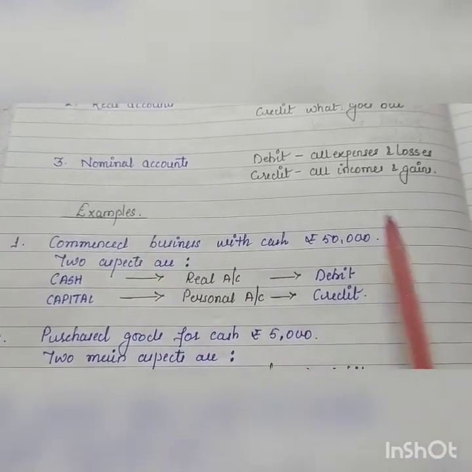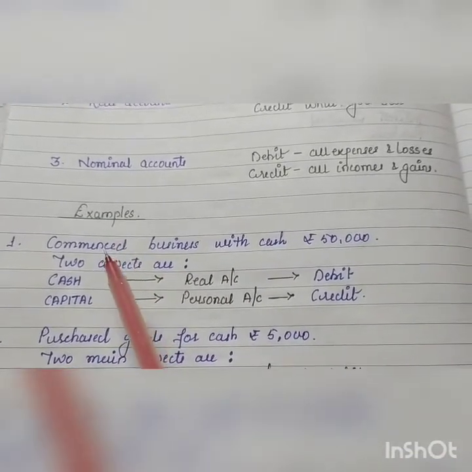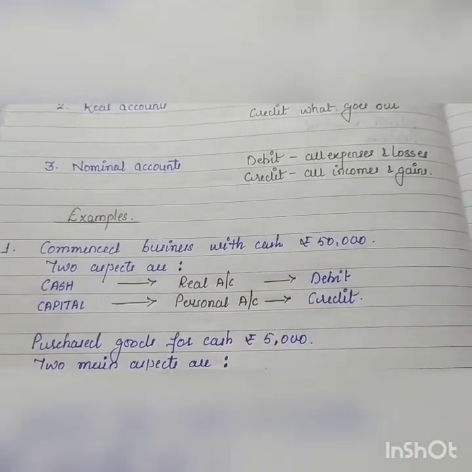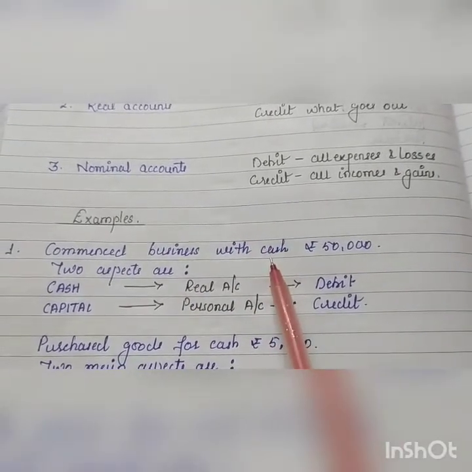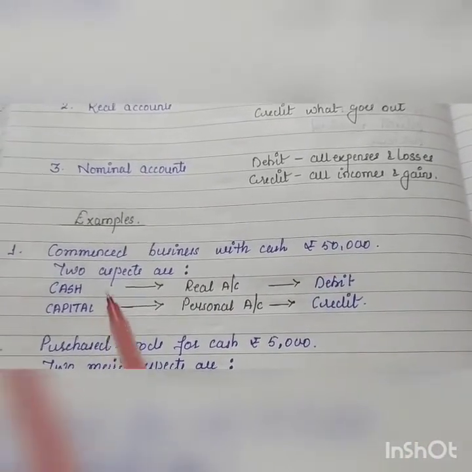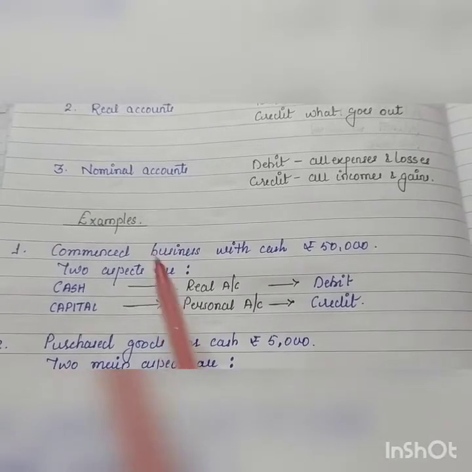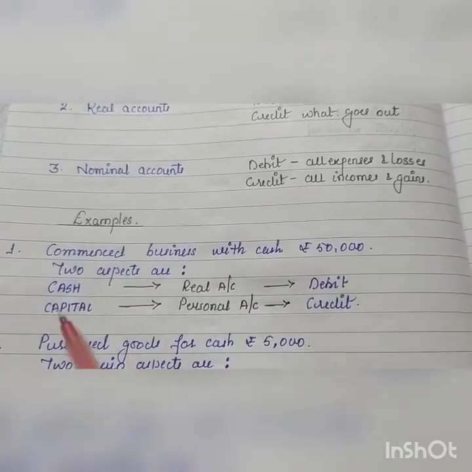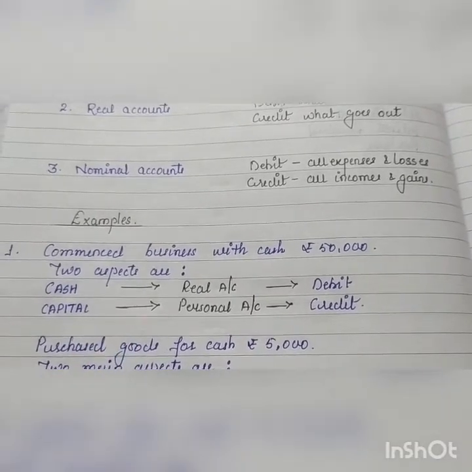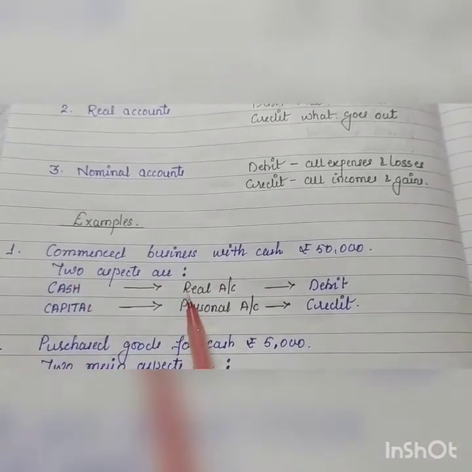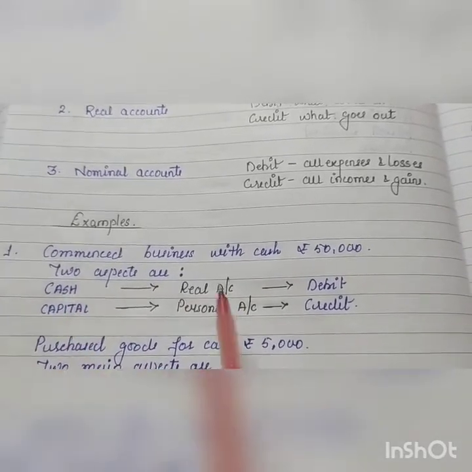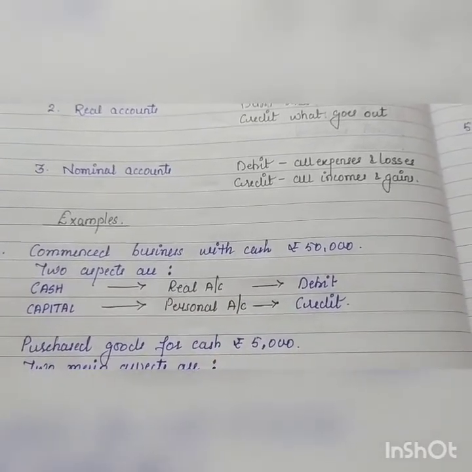Here you can see examples. I'm reading out the first one: commenced business with cash. So the two important terms here are cash and capital. Business में पैसा लगाया, that amount is known as capital. So two terms are cash and capital. Cash comes under the category of real account and capital under personal account.